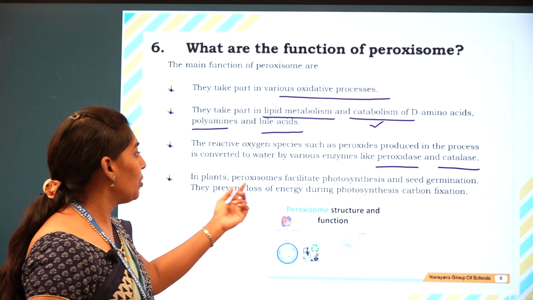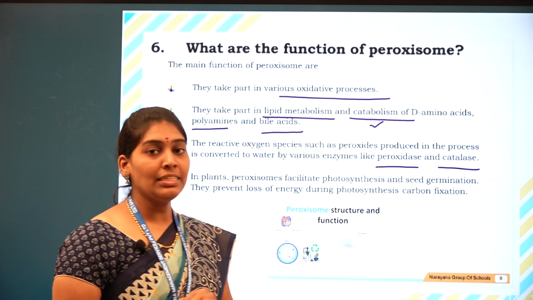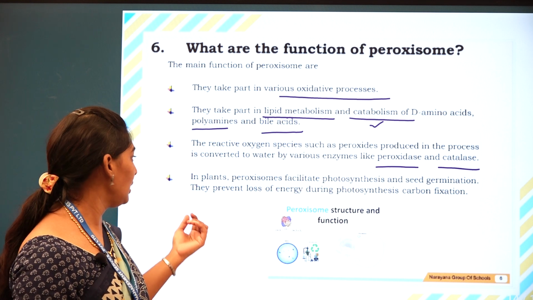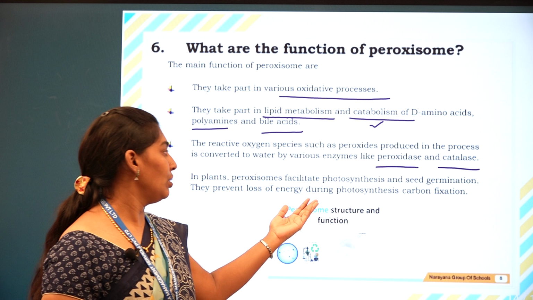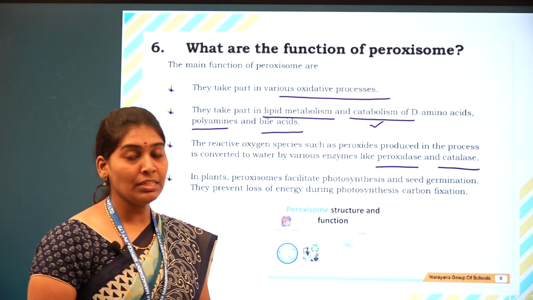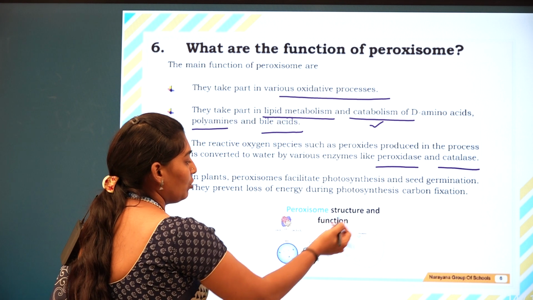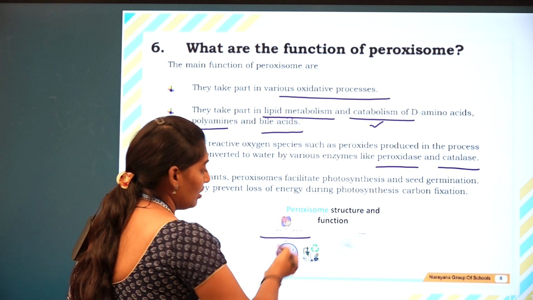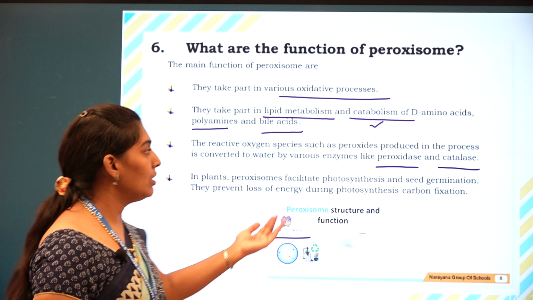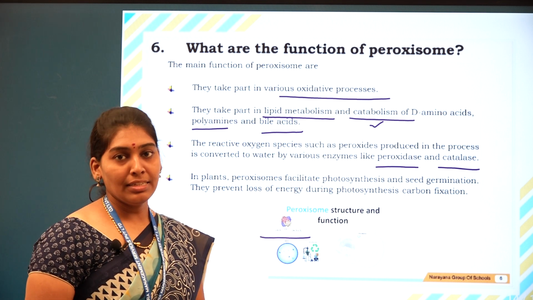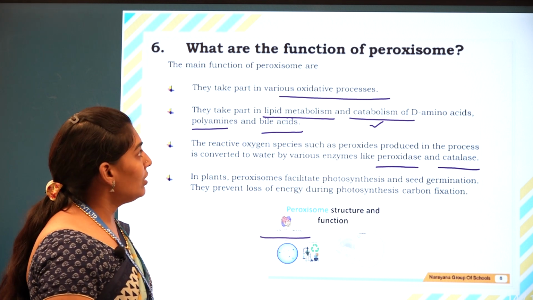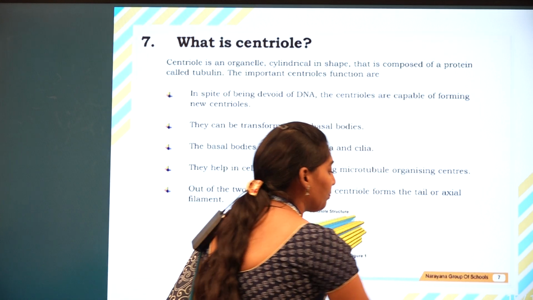In plants, peroxisomes facilitate seed germination and sprouting of the seeds, and they prevent the loss of energy during photosynthesis and carbon fixation. You can see here the peroxisome structure, and how it forms the peroxidase and catalase enzymes. Let us go for the next question.